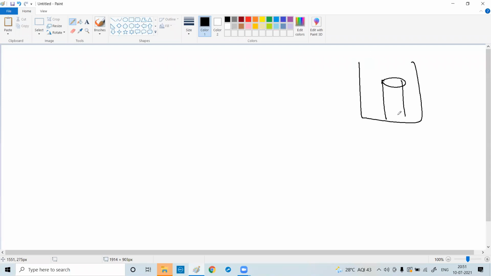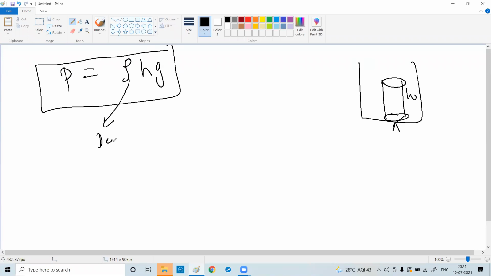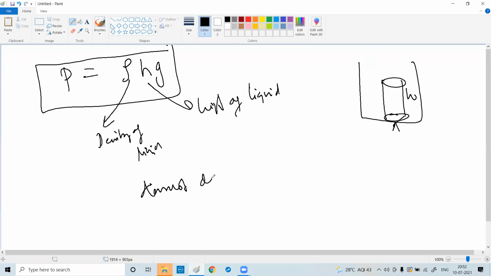This one, the imaginary cylinder, I had height H here. So what does pressure depend on? Pressure depends only on what? On the density of the liquid and the height of the liquid. It does not depend on what? Area. Area of what? The cylinder. Understood? Area of the cylinder. It does not depend, and from the formula it is clear.